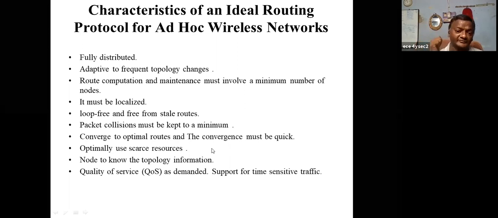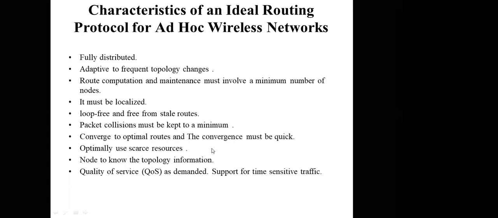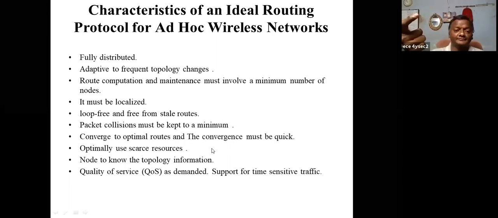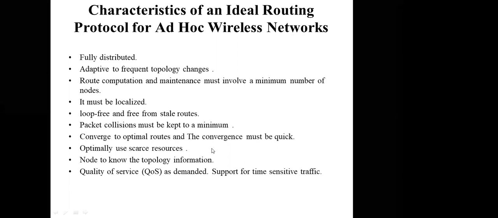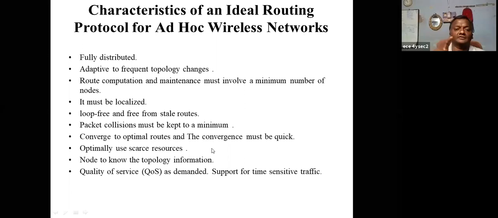So distributed network architecture and mobility cause topology dynamism, so adapt to the new topology immediately. Next, minimum number of nodes to reach the destination. The ad hoc network always belongs to the localized category, and avoid loops and stale nodes.